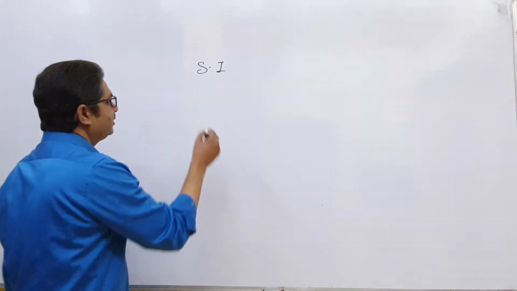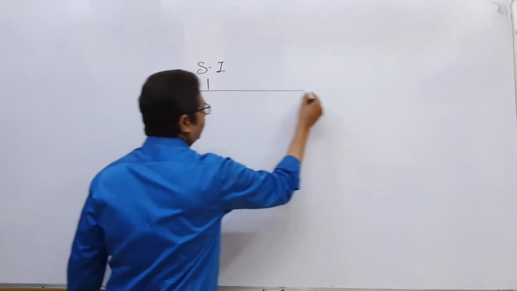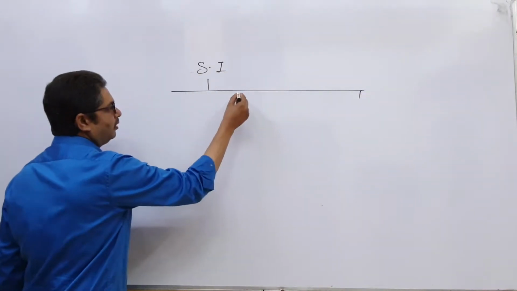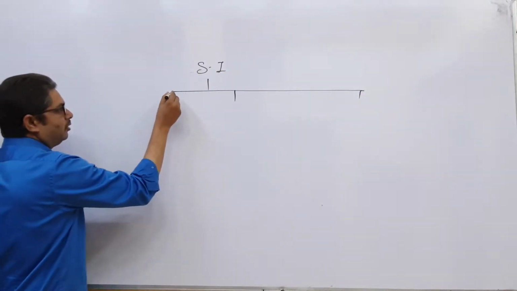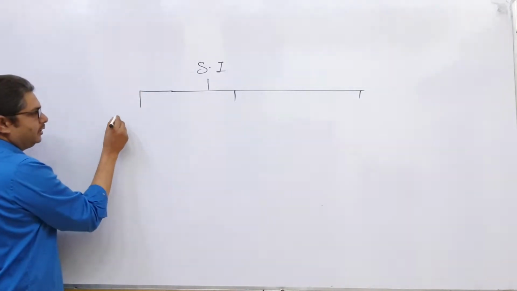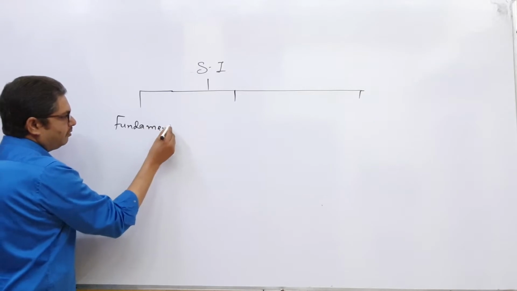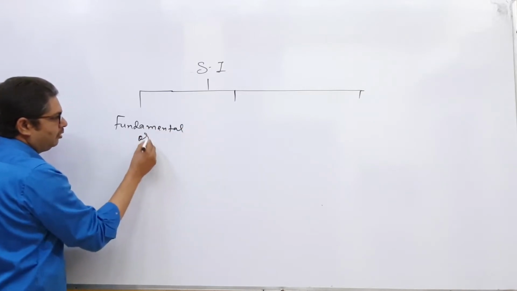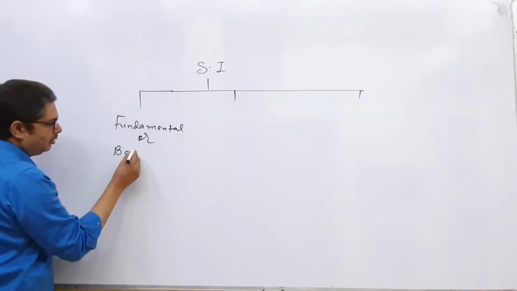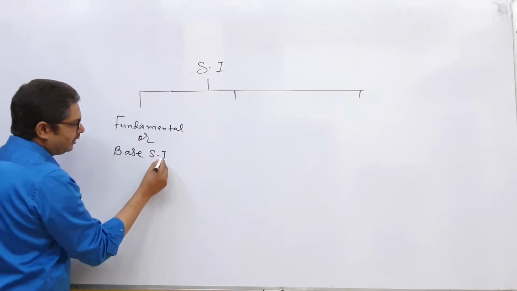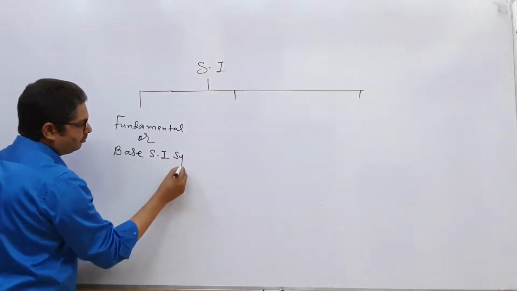SI system is subdivided into 3 parts. This is known as fundamental or base SI system.